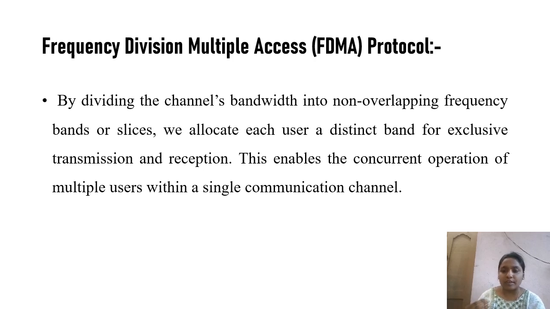Each station also has a bandpass filter to confine the transmitted frequencies. To prevent station interference, the allocated bands are separated from one another by guard bands.